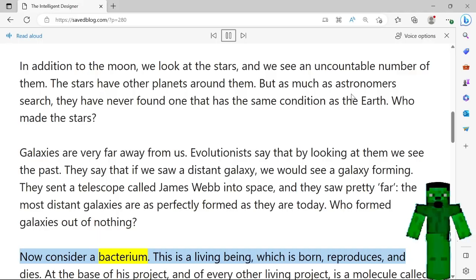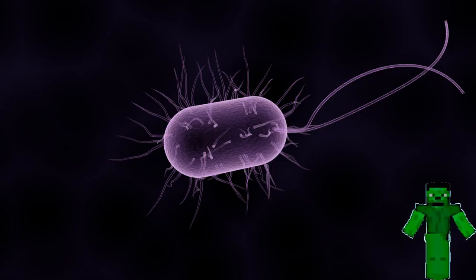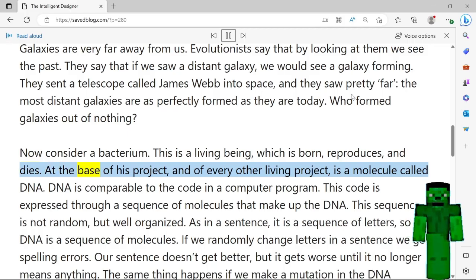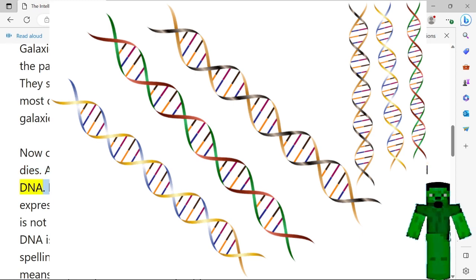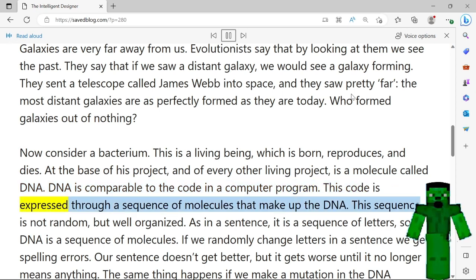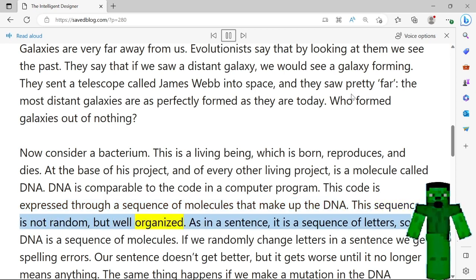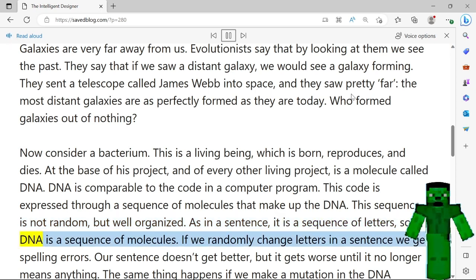Now consider a bacterium. This is a living being, which is born, reproduces, and dies. At the base of its project, and of every other living project, is a molecule called DNA. DNA is comparable to the code in a computer program. This code is expressed through a sequence of molecules that make up the DNA. This sequence is not random, but well organized. As in a sentence, which is a sequence of letters, so DNA is a sequence of molecules.